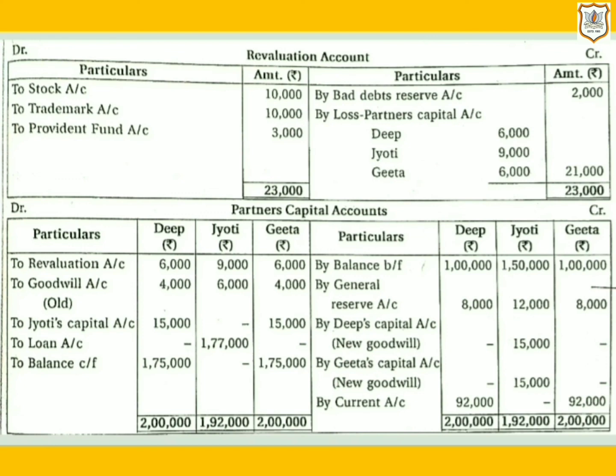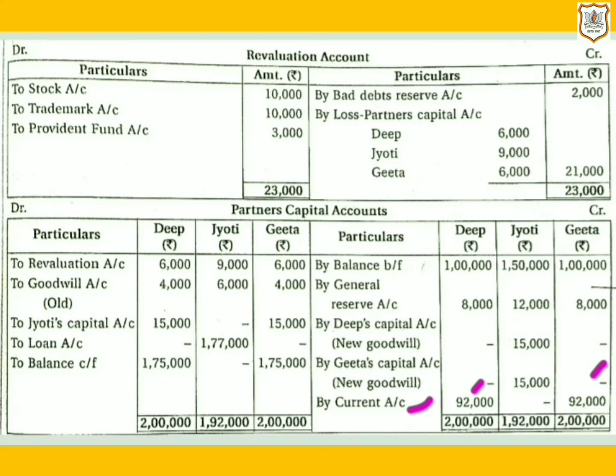So when you close Deepa's capital account, you will find a difference on the credit side, that is 92,000. So here in the particular column, we will write by current account. And if you close Geeta's capital account, then you will find again a difference on the credit side, that is again 92,000.